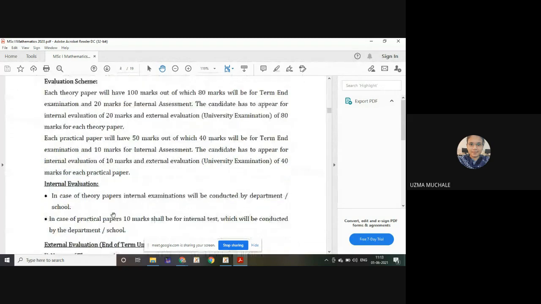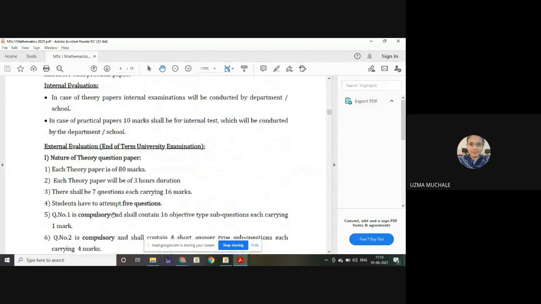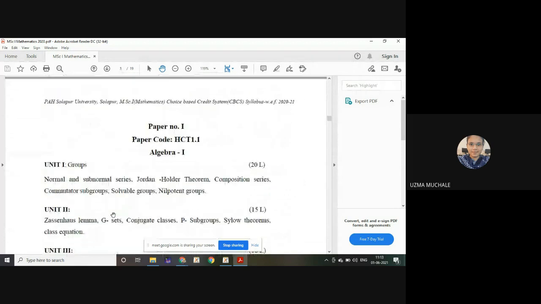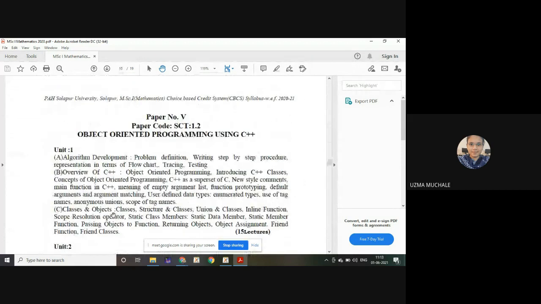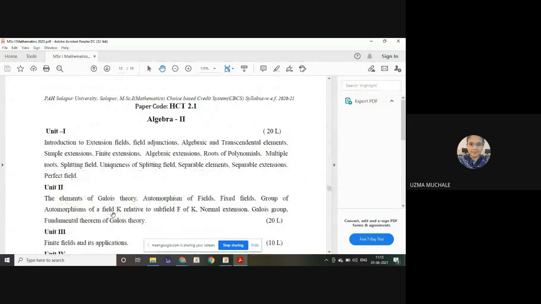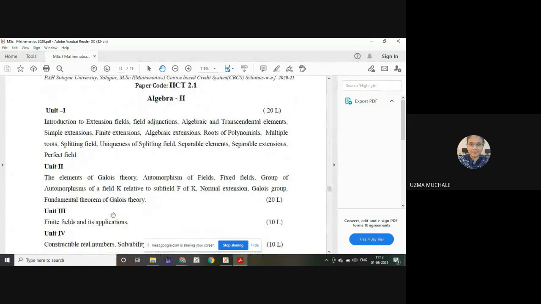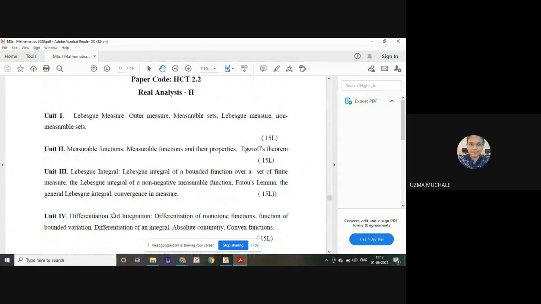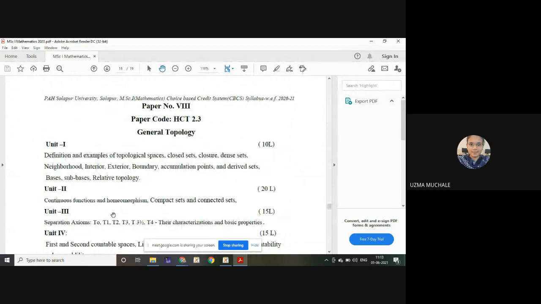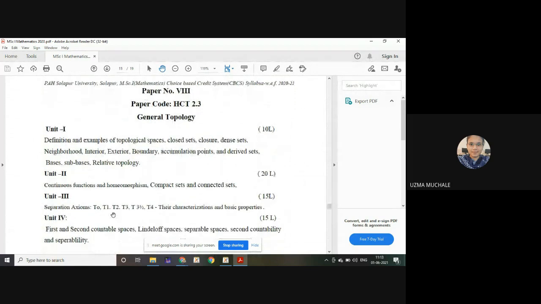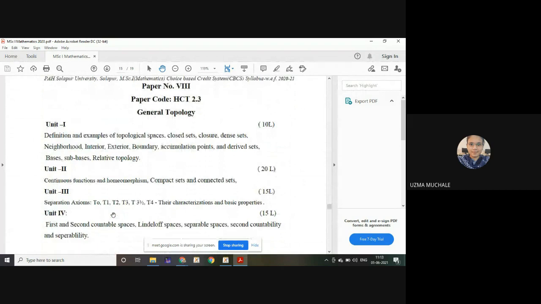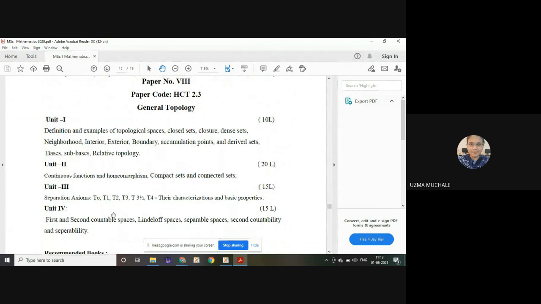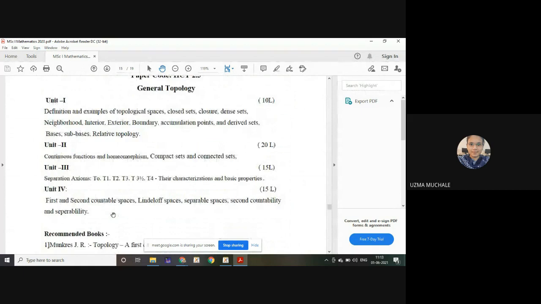So now the evaluation is also given. You have to read all these conditions. Now let us go to the syllabus. So you can see the syllabus of Algebra 2, paper coded SCT 2.1, and there are 4 units. Next is Real Analysis 2, which is an extension of the Riemann integration, and in General Topology, this is HCT 2.3, right? In this we have 4 units.